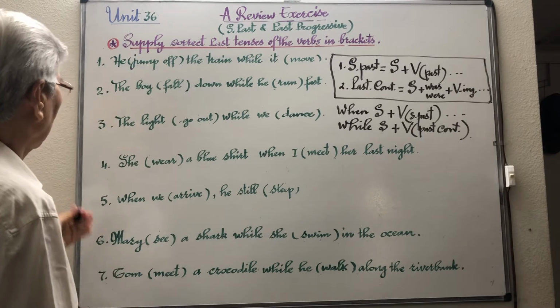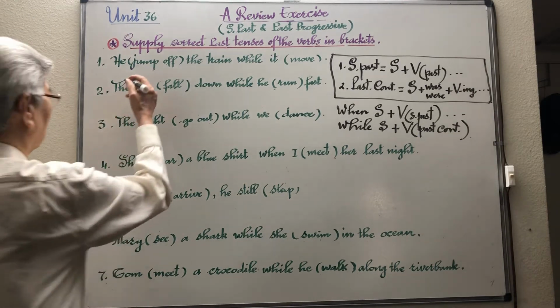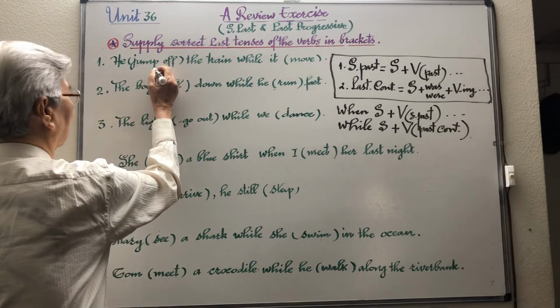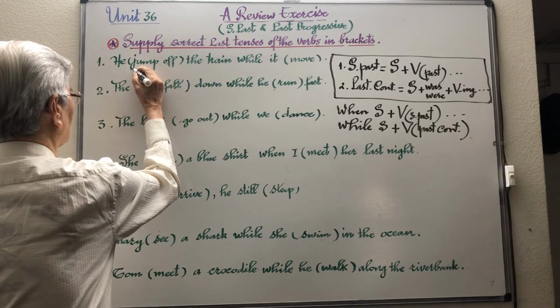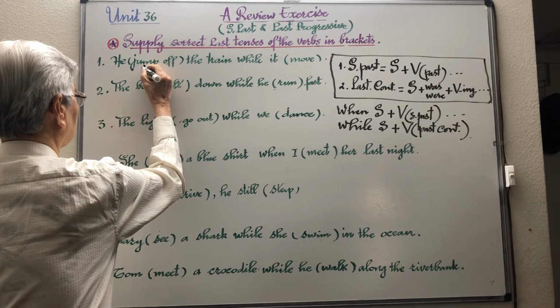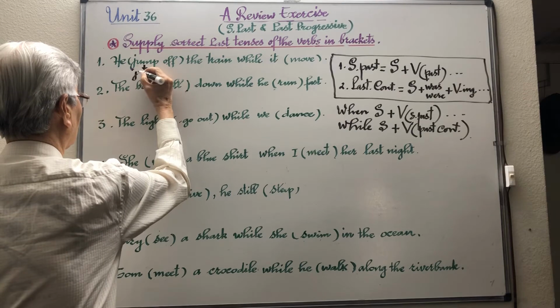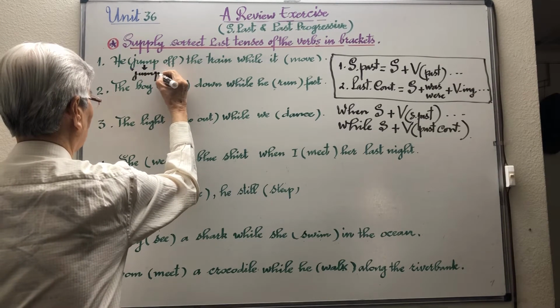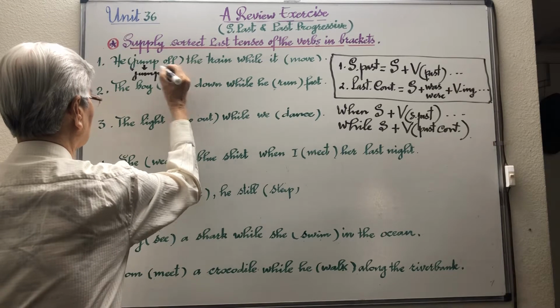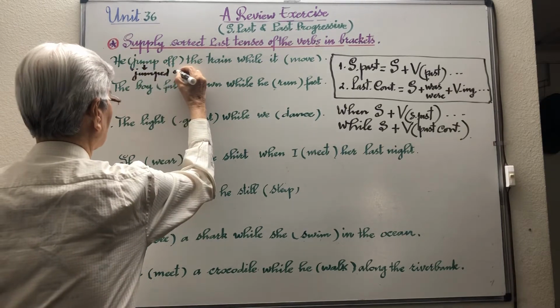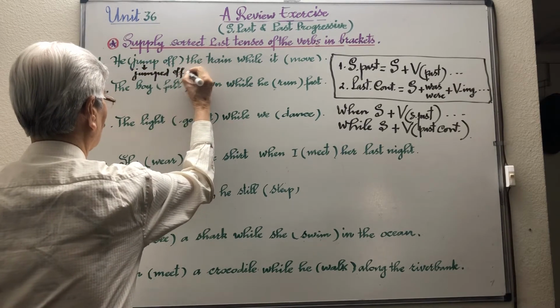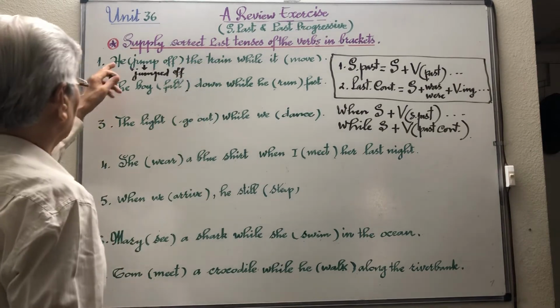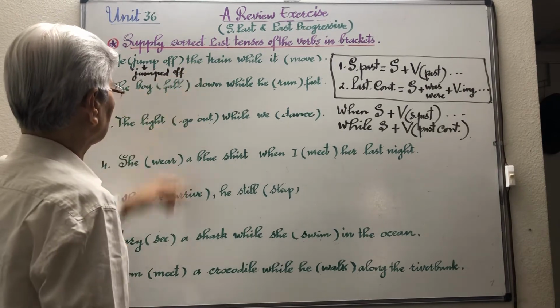Simple past of jump is jumped. It is a regular verb. He jumped off the train.